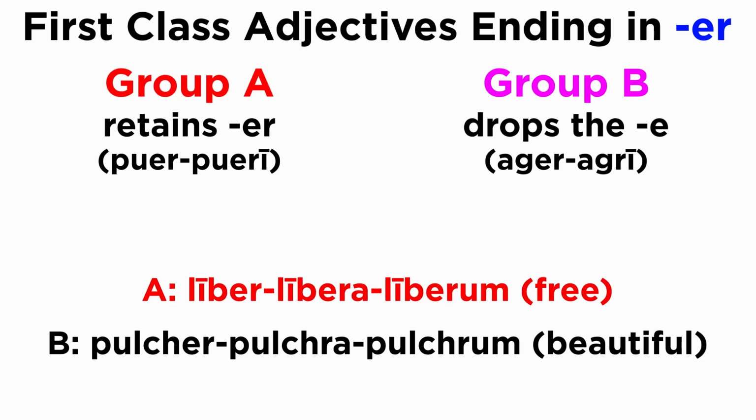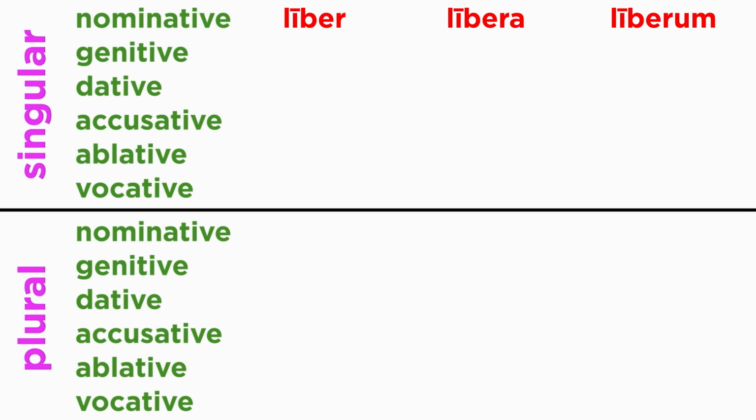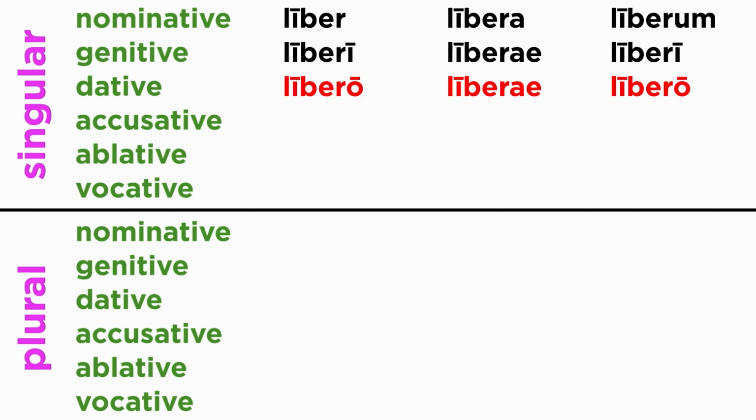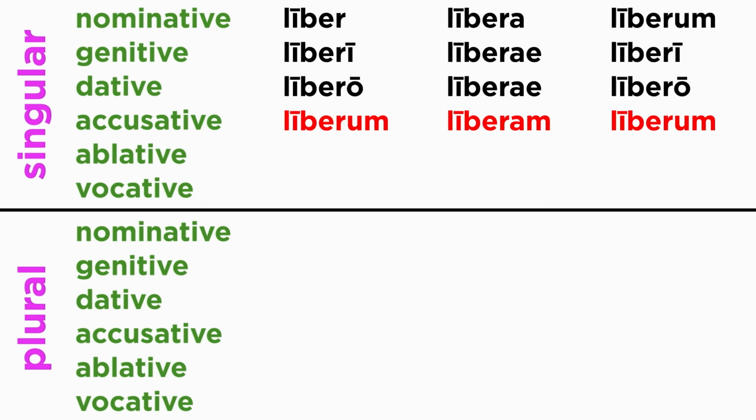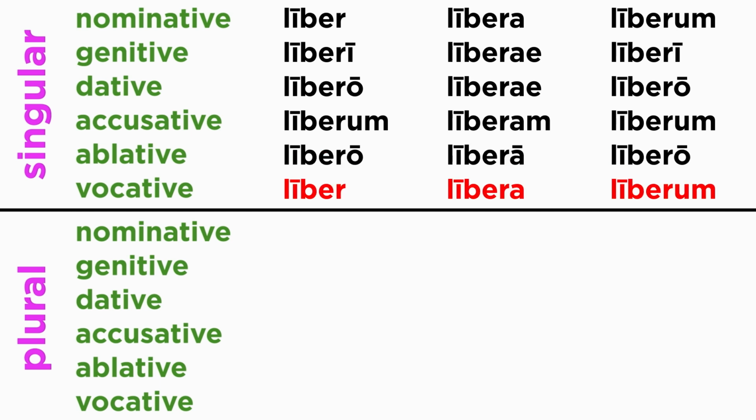Let's now go over two declined examples, one from group A and one from group B, in the singular and the plural. First, for group A, liber, libera, liberum means free. Singular. Liber, libera, liberum. Liberi, liberae, liberi. Libero, liberae, libero. Liberum, liberam, liberum. Libero, libera, libero. Liber, libera, liberum.